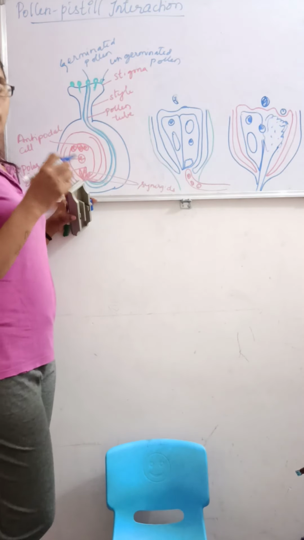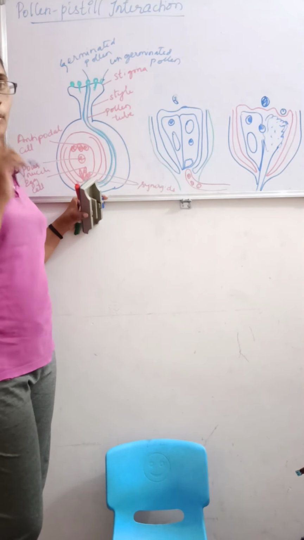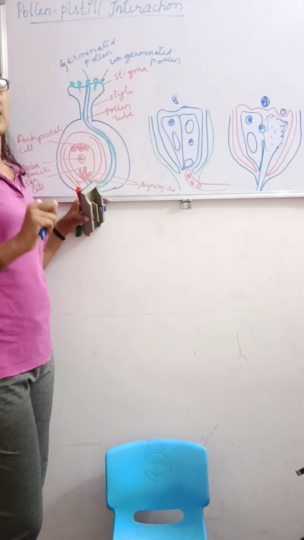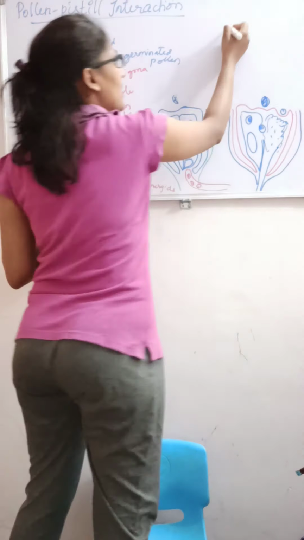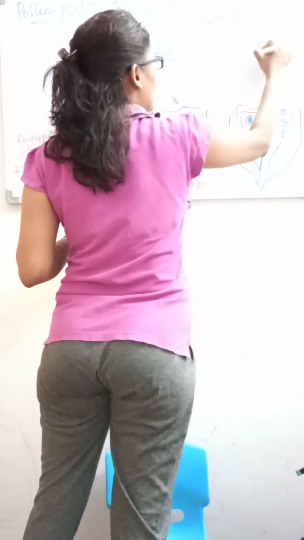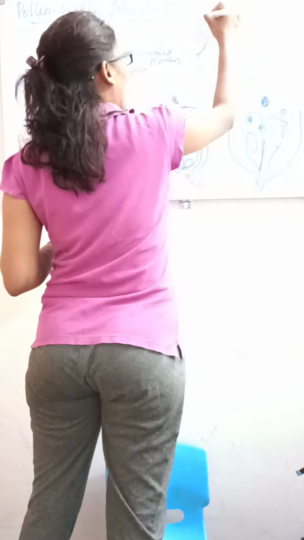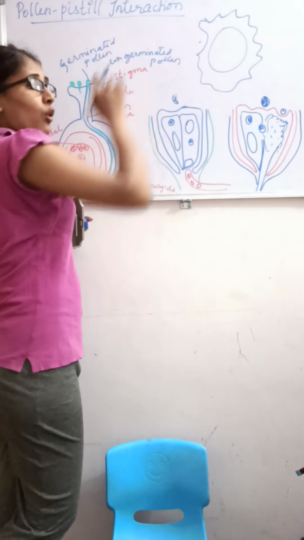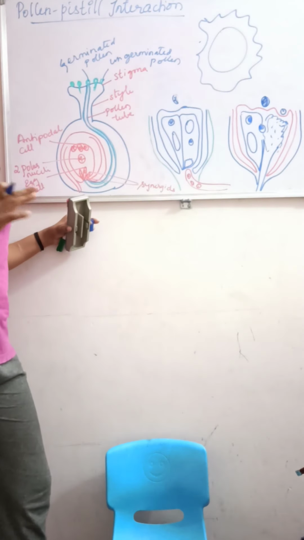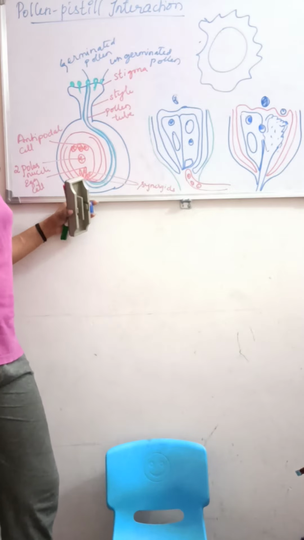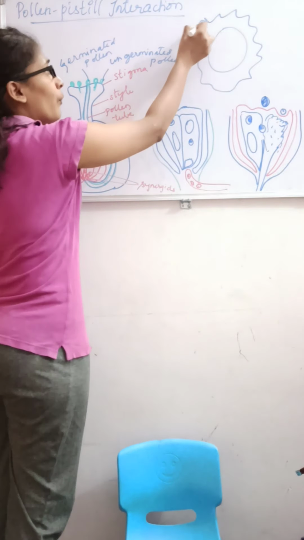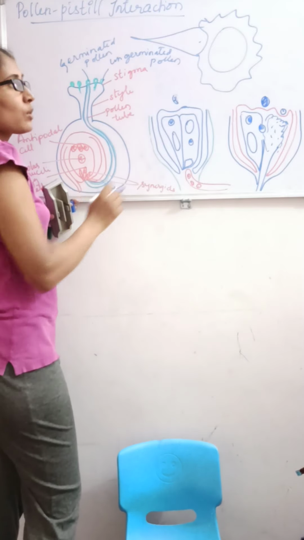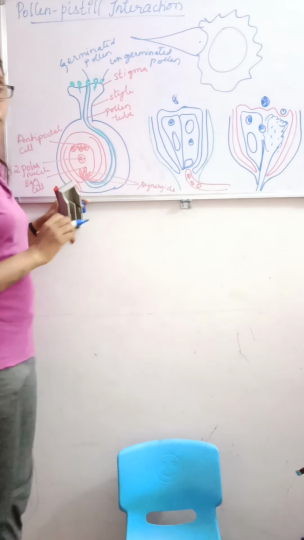While discussing the structure of the pollen grain, the pollen grain has two layers, right? The outer and the inner. The outer layer is the exine, right? There is a gap, so this is called what? Germ pore. In this germ pore, the sporopollenin, the chemical component, is completely absent. So this germ pore will form the pollen tube.